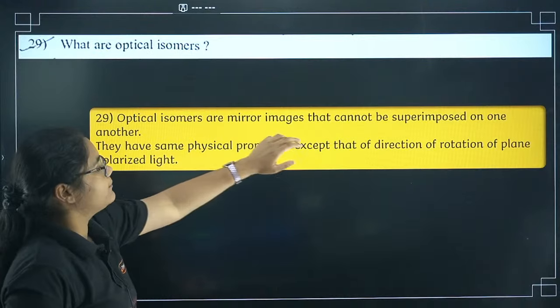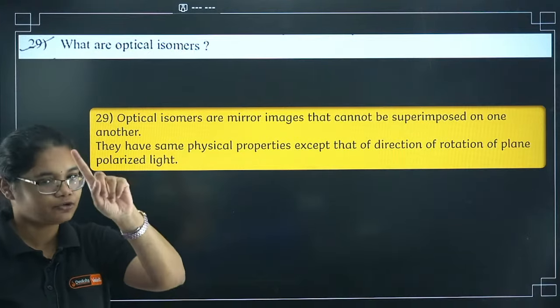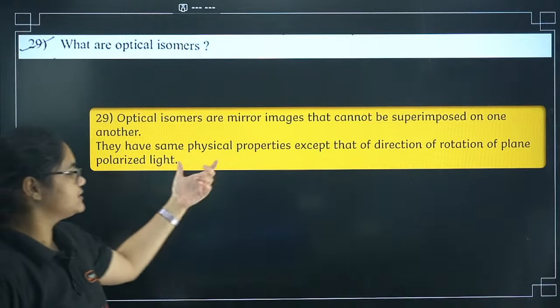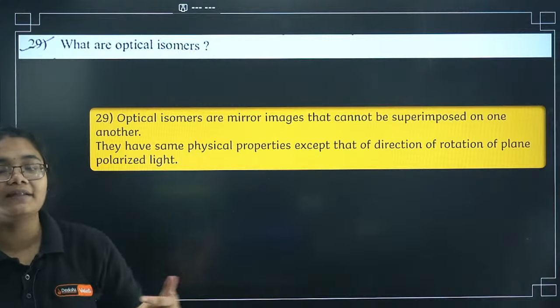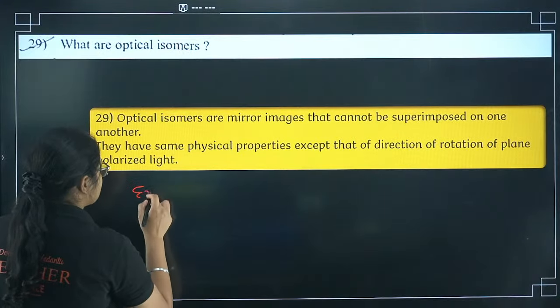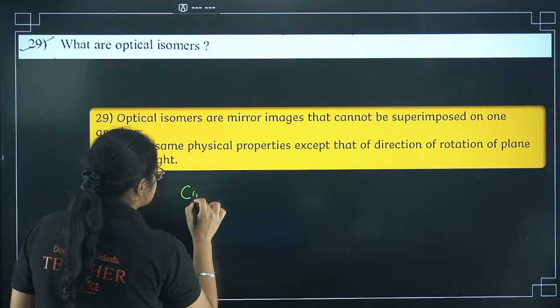Optical isomers are the mirror images that cannot be superimposed on one another. That is just the definition, first point. Second point, you should write about its property. The optical isomers have same physical properties except in the way they rotate the plane polarized light. Now example you have to write in the third point. What examples you can write down here? You can give one example that is given in the book.